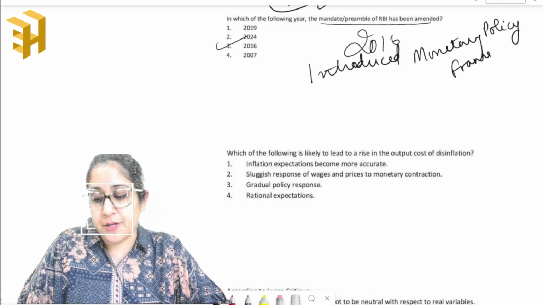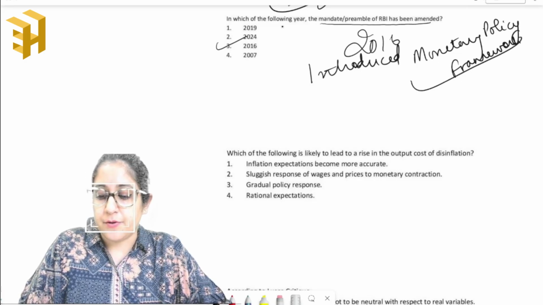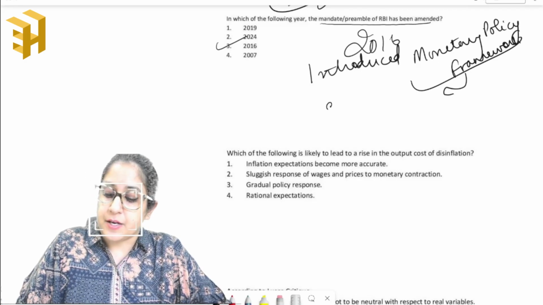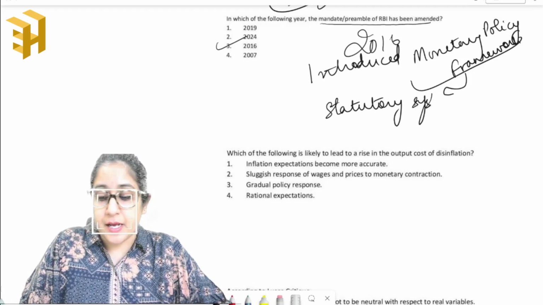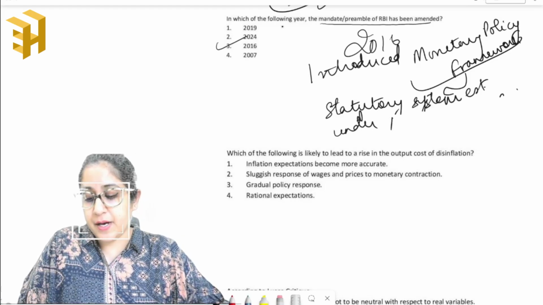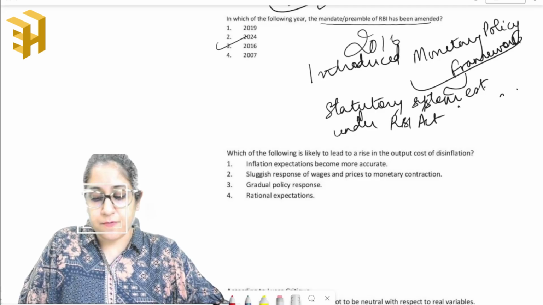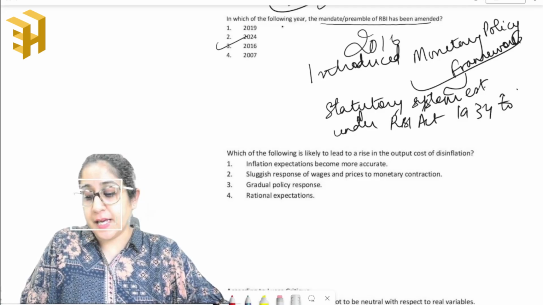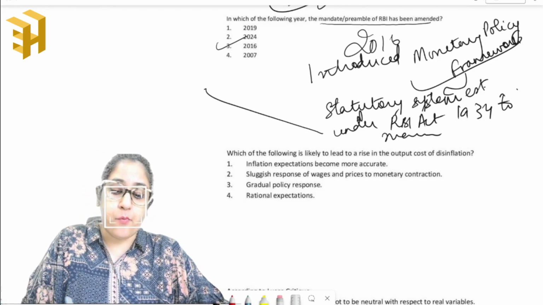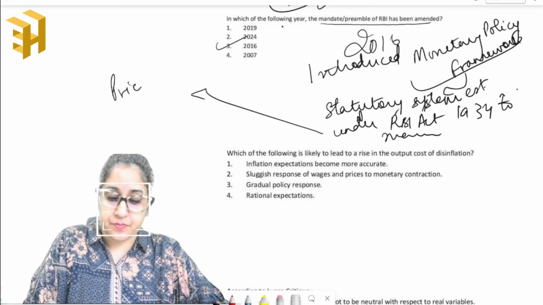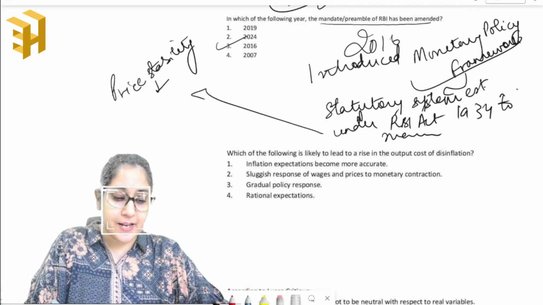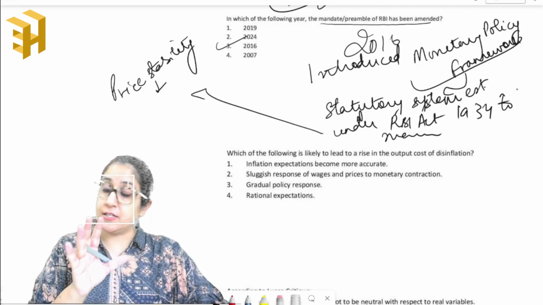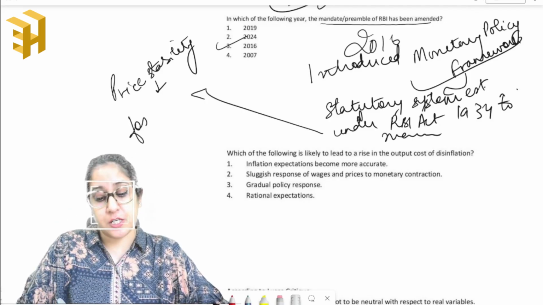Now what is the monetary policy framework? It is a statutory system, bound by law, established under the RBI Act of 1934 to maintain price stability. RBI has to maintain price stability, and keeping this price stability in mind, also foster economic growth.